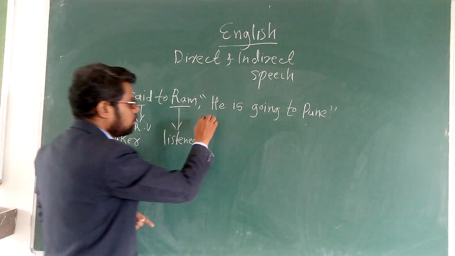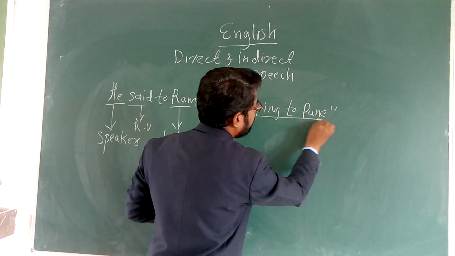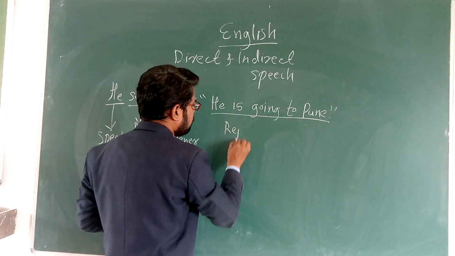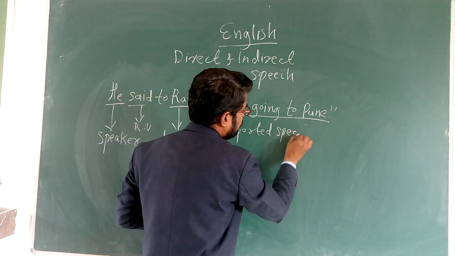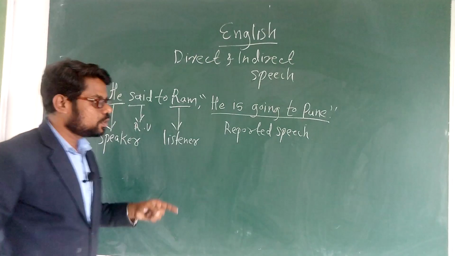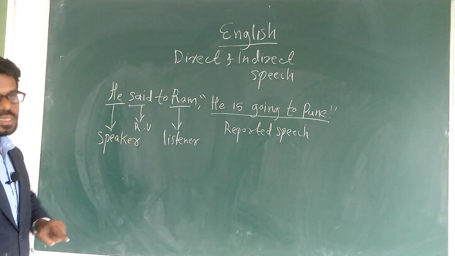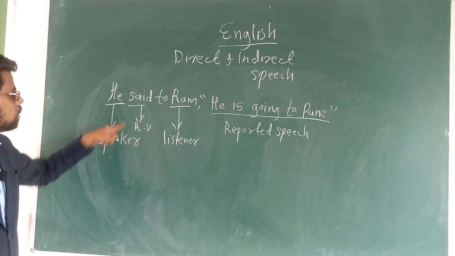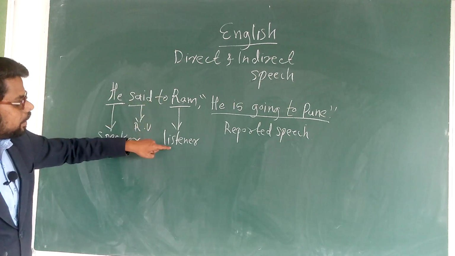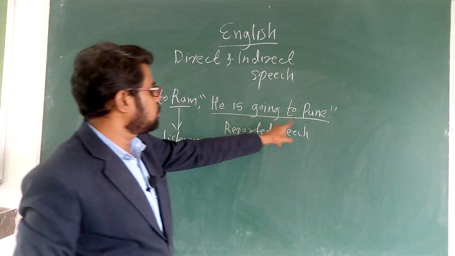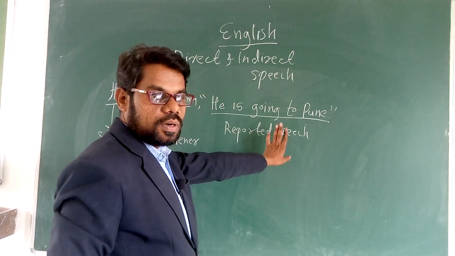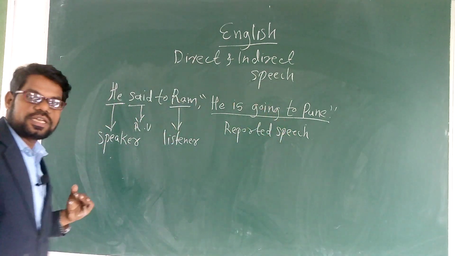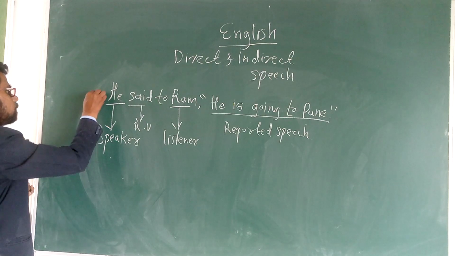And here, he is going to Pune, that is the reported speech, the reported words. So these are some elements of this sentence: he as the speaker, said as the reported verb, Ram as the listener, and what is spoken as the reported speech. Okay, got it? Now see the answer.